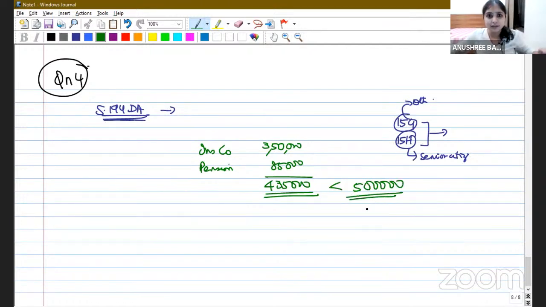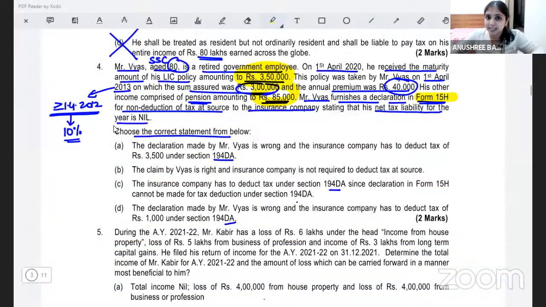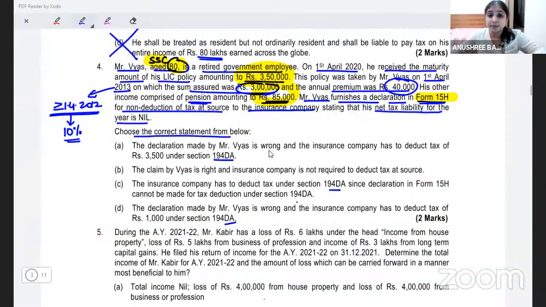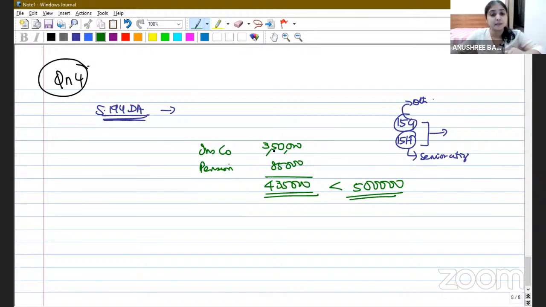Why lesser than 5 lakhs? Why 5 lakhs? Because he is a super senior citizen. For super senior citizens, what is the basic exemption limit, guys? 5 lakhs. His total income will be this insurance compensation of 3,50,000. Why am I saying his insurance compensation is taxable? Is insurance compensation taxable, guys? It is taxable only if it is KMIP compensation, or if you have been paying more than 10%, more than 20%, only in those scenarios it is taxable.